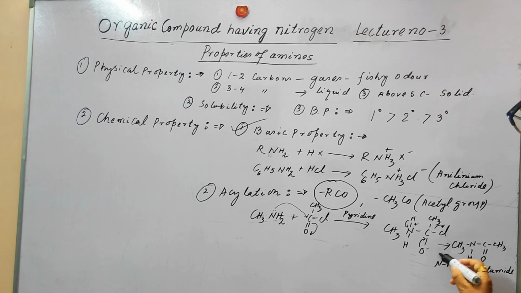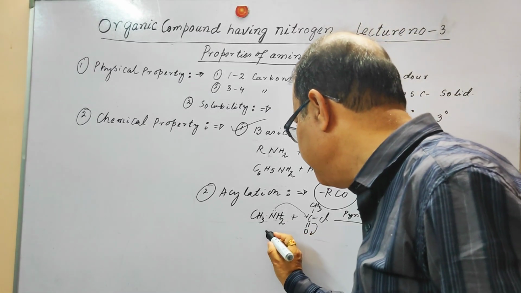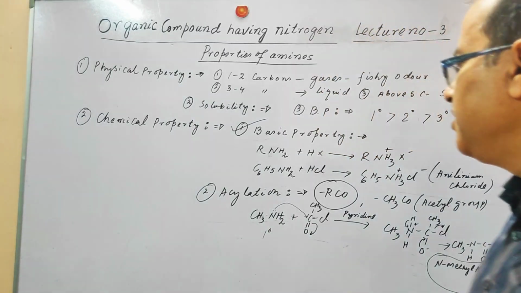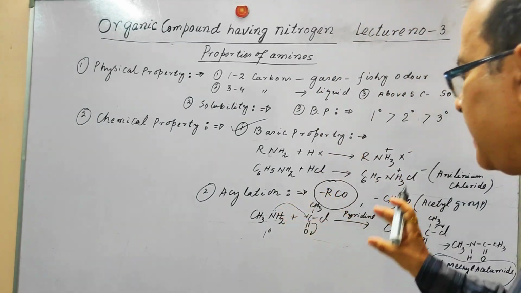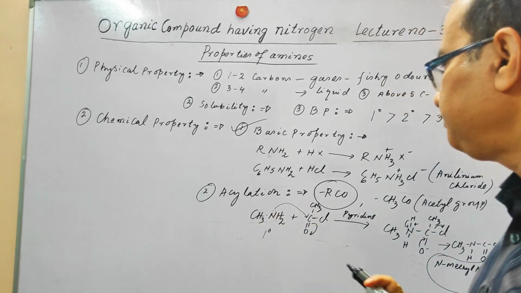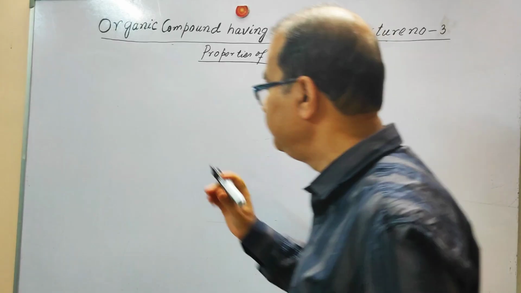So this product is formed from the acetylation process where we use the primary amine. In the same way, in place of acetyl chloride, we can also use acetic anhydride.